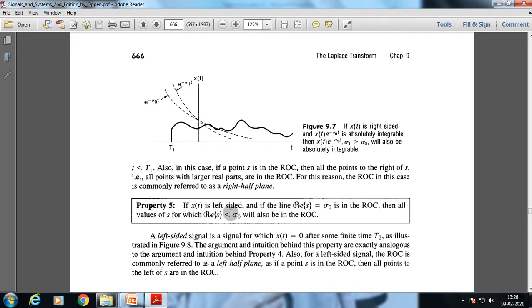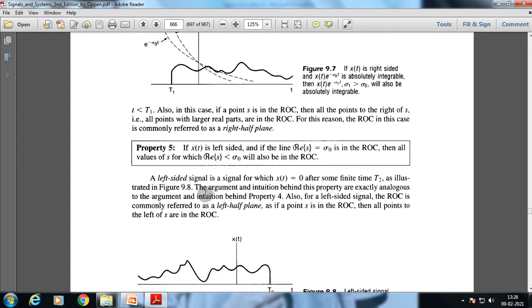Property 5. If x of t is left sided, and if the line real value of s equal to sigma 0 is in the region of convergence, then all values of s for which real value of sigma is less than sigma 0 will also be in the ROC. A left sided signal is a signal for which x of t is equal to 0 after some finite time T2, as illustrated in this figure.